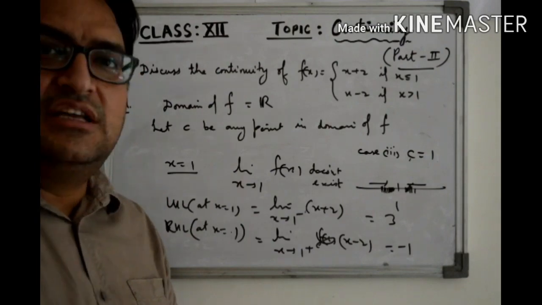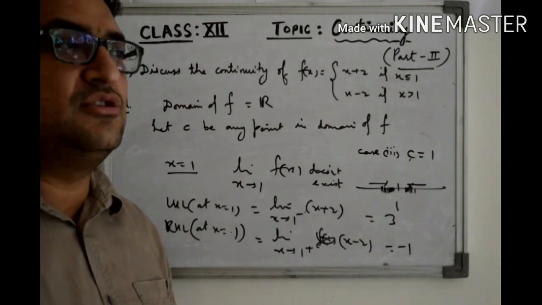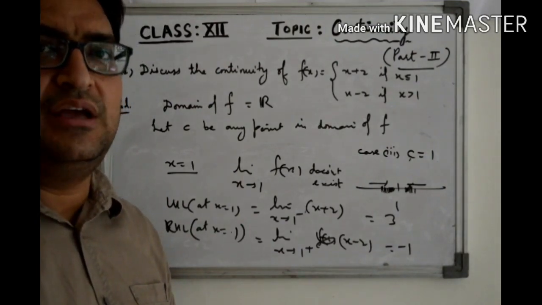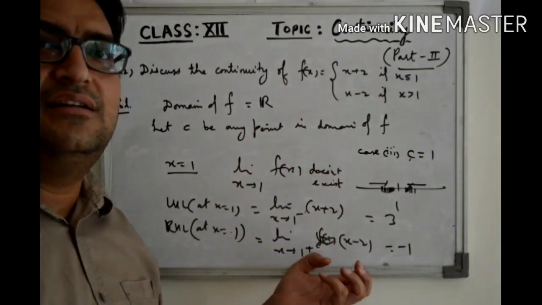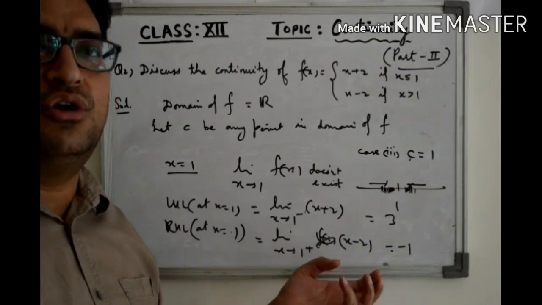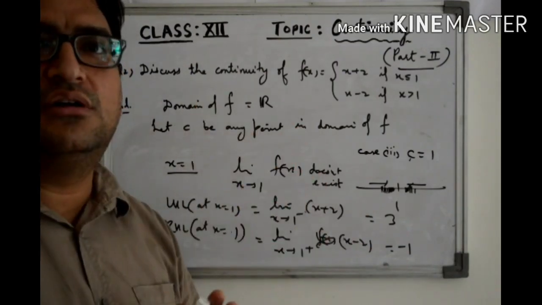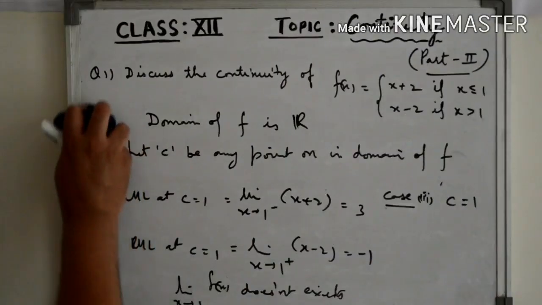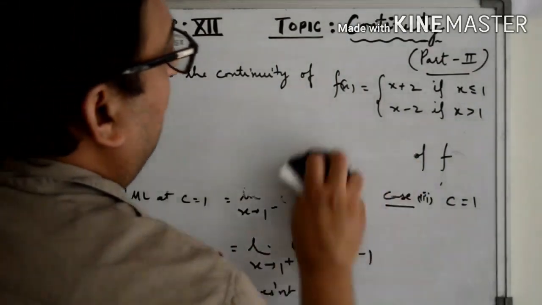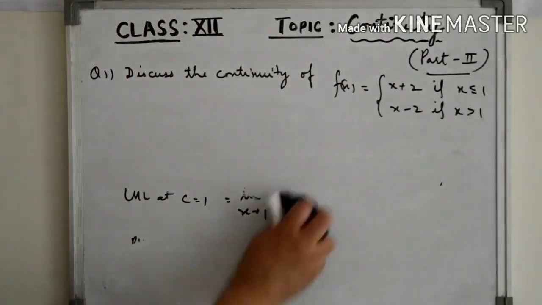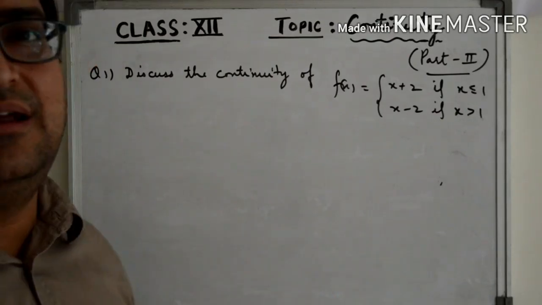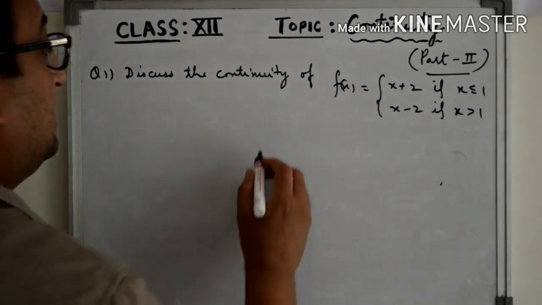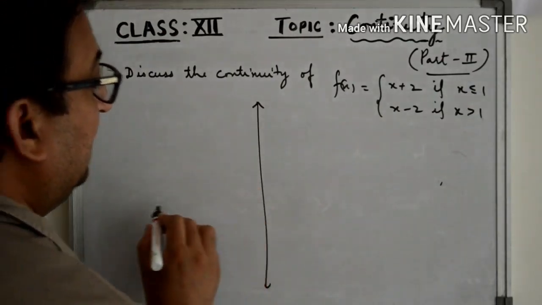We say the function is not continuous because it is not continuous at every point of its domain. The point 1 is in the domain of this function, and we have seen that at 1 it is not continuous, so this function is not continuous, right? We can also draw the graph of this function so that we are able to understand what is actually happening here. Let's try to draw the graph of this function.